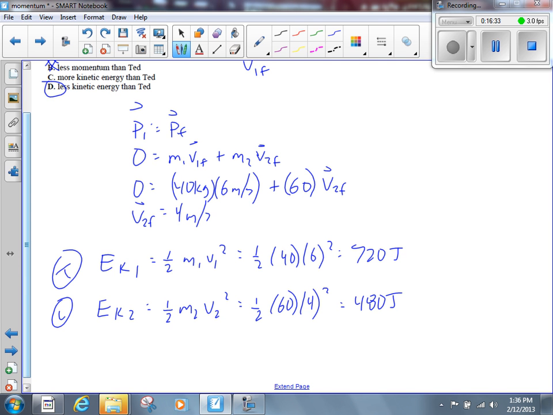Yes, he's lighter and moving faster. Now, the guy who's lighter and moving faster is going to have more kinetic energy than the guy who's heavy and moving slower. How come? Kinetic energy is dependent on both mass and speed, right?